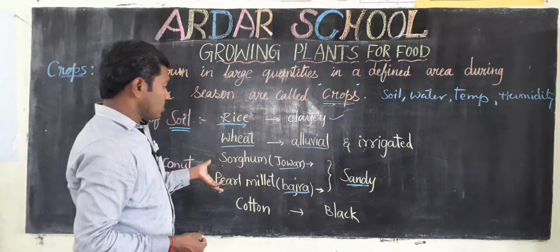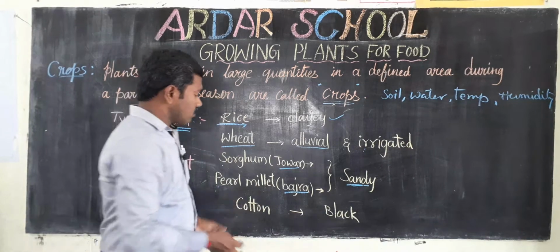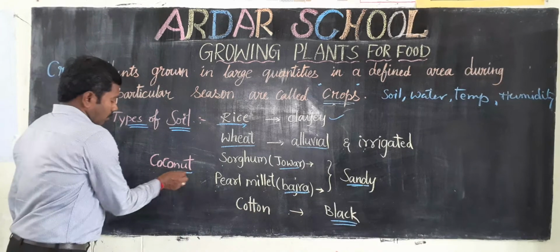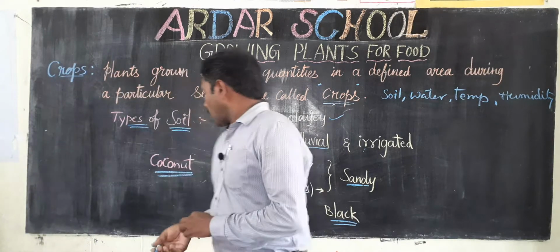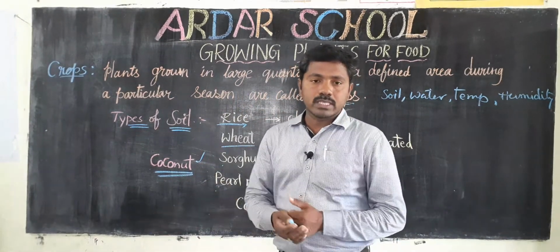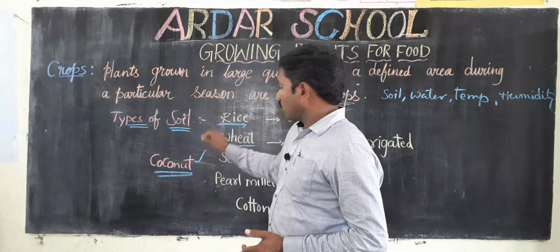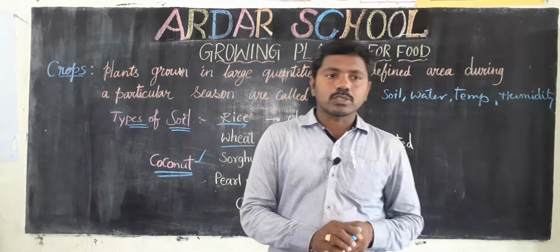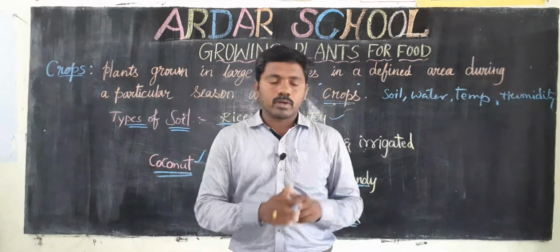Okay, so next one, cotton. Which soil is suitable for cotton? Black soil. Coconut we can also grow in sandy soil, means the banks of rivers and seas. At that place it can grow very fast. Next one, vegetables. Vegetables are also grown throughout the year.